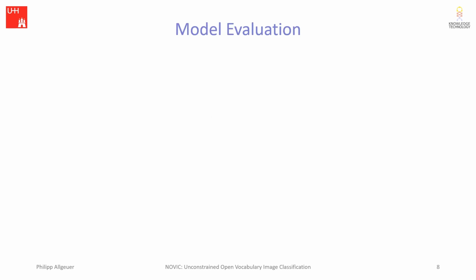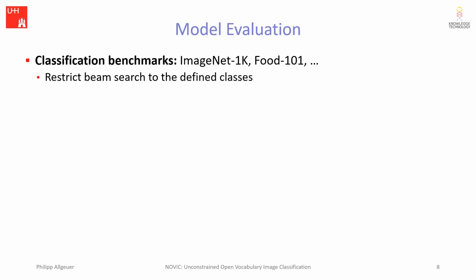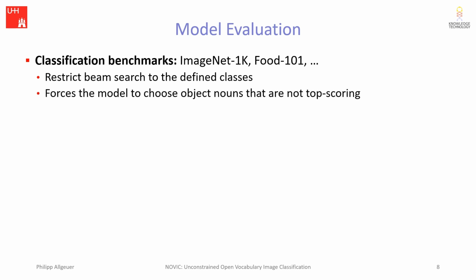Evaluating a cross-modal system that can output arbitrary object nouns of the English language is not trivial. We could always just evaluate Novik on classification benchmarks like ImageNet 1K and Food 101, but for this to be fair, we need to artificially restrict the beam search to just the defined classes. This works, but is not ideal because it, amongst other things, forces the model to choose object nouns that it doesn't even think are best. So classification benchmarks can give us some idea, but are in general a significant underestimation of Novik's capabilities, as we